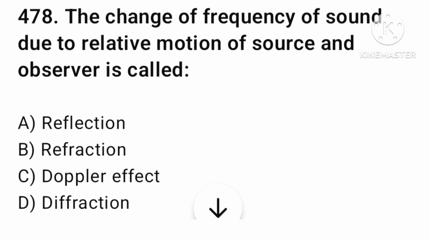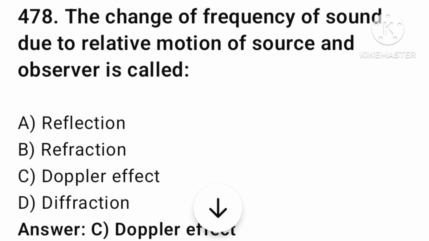The next question is the change of frequency of a sound due to relative motion of sound and observer is called reflection, refraction, Doppler effect, or diffraction. The answer is option number C, Doppler effect. Let's find the next question.